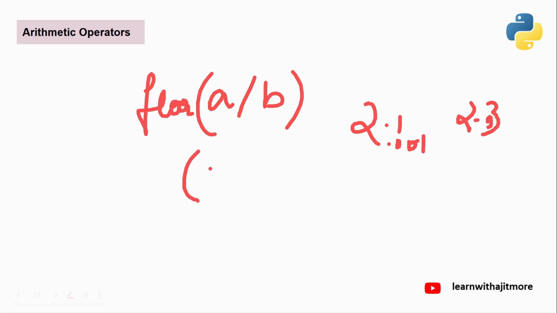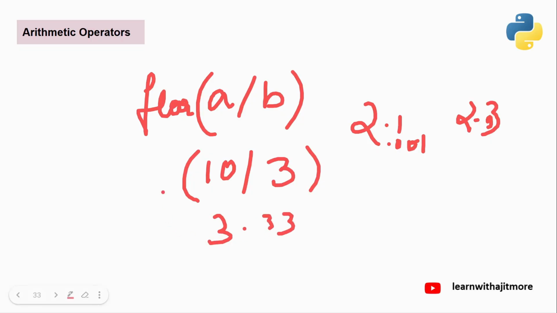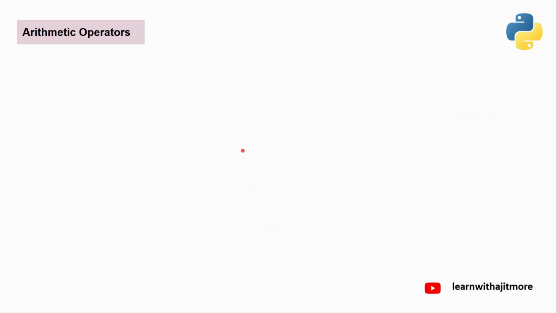Okay, so for example, you have given 10 divided by 3. You will get answer 3.333. Now we want floor of that. So who is the nearest integer of this number, which is less than equal to that number? 3. Which is the nearest integer, which is less than equal to 3.33. The nearest integer is 3. Understanding? Similar to floor, we have ceil also, but here the concept is only floor. Ceil means the higher integer.